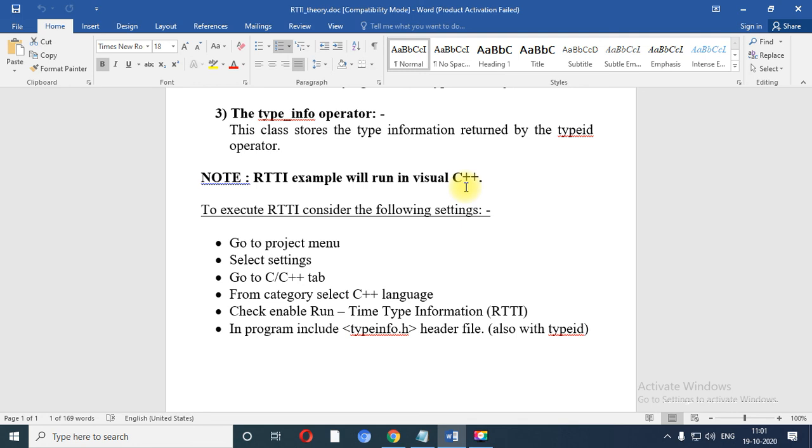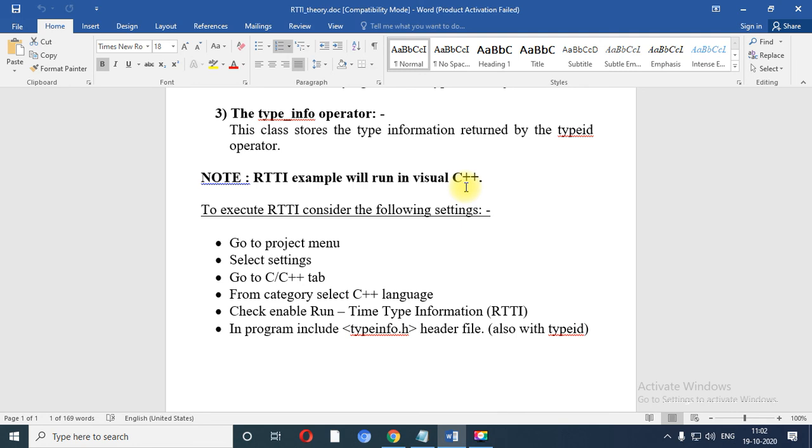Number 1, you just need to go to the project menu. In the project menu, select settings. Inside settings, click on the C or C++ tab. Our program is developed using C++ language, so from the category list, you need to select C++ language. Then you need to check the RTTI checkbox.